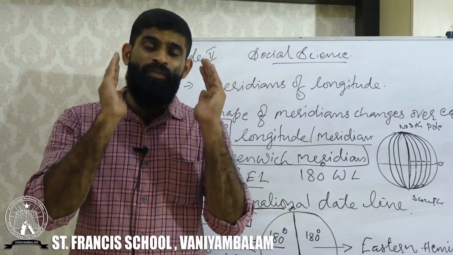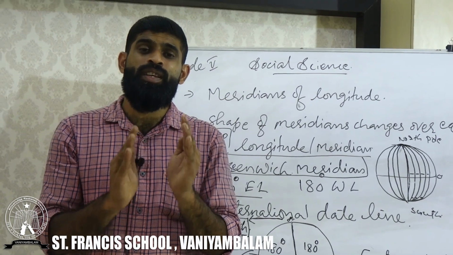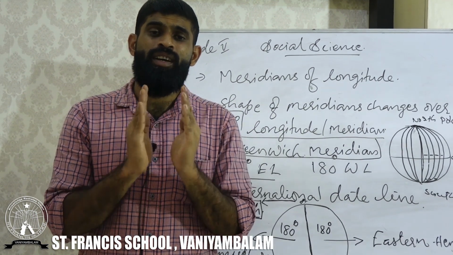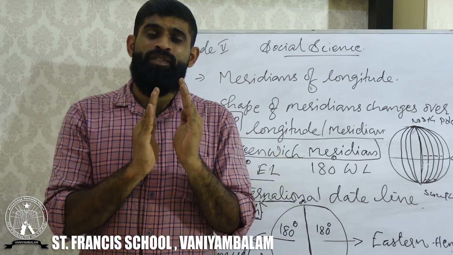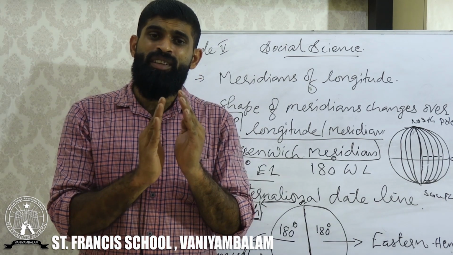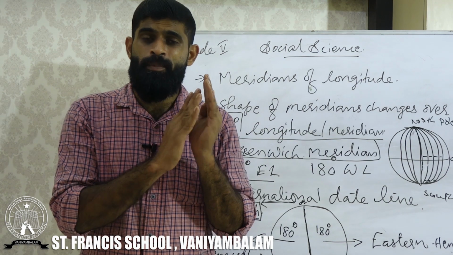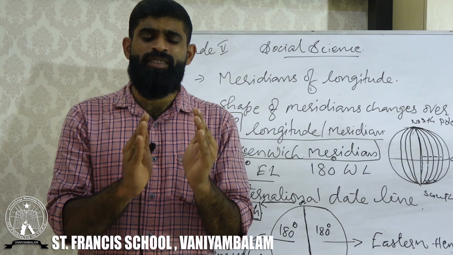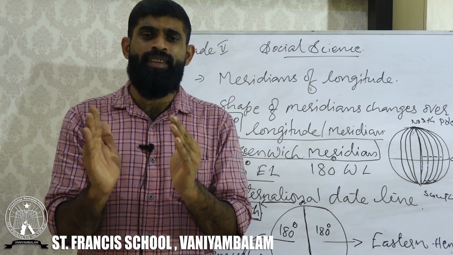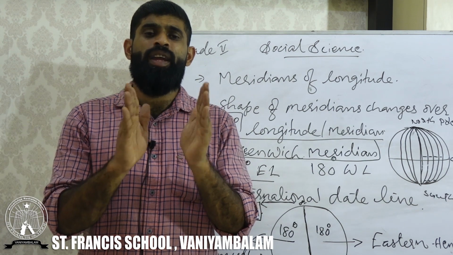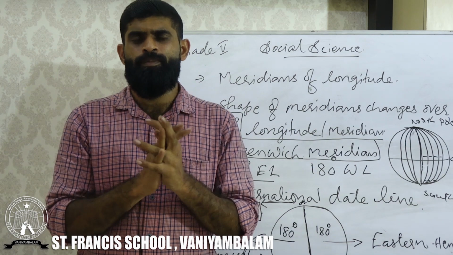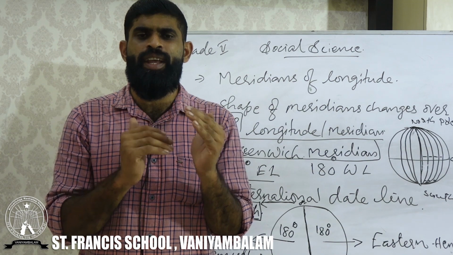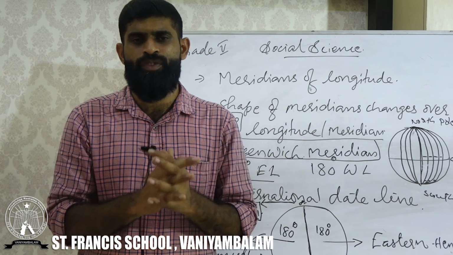Every nation in the world uses longitude for better fixation of its time. India has 28 states, and all 28 states have the same time. Otherwise, people could not live comfortably if 28 states had 28 times.